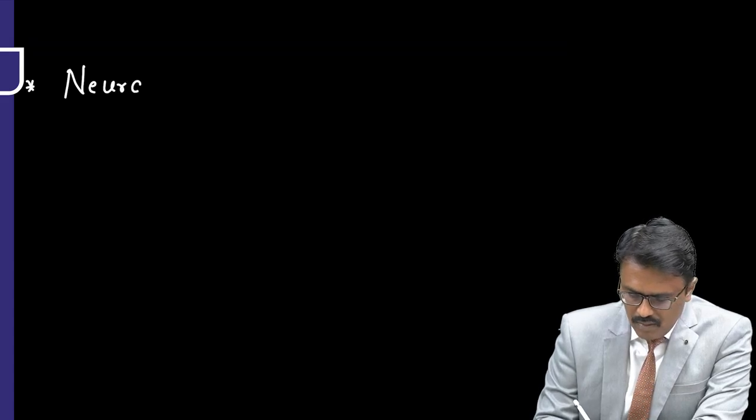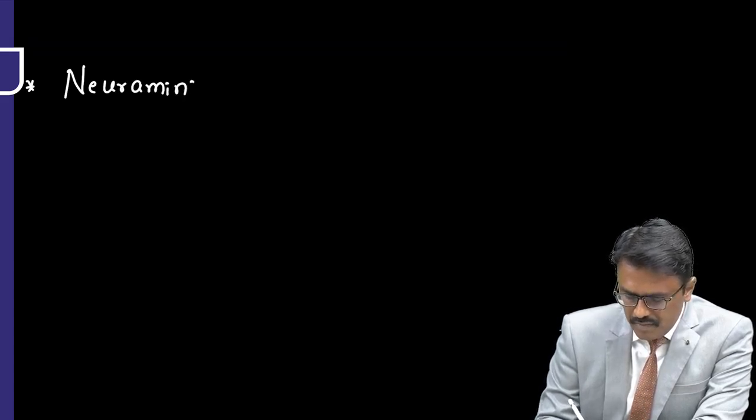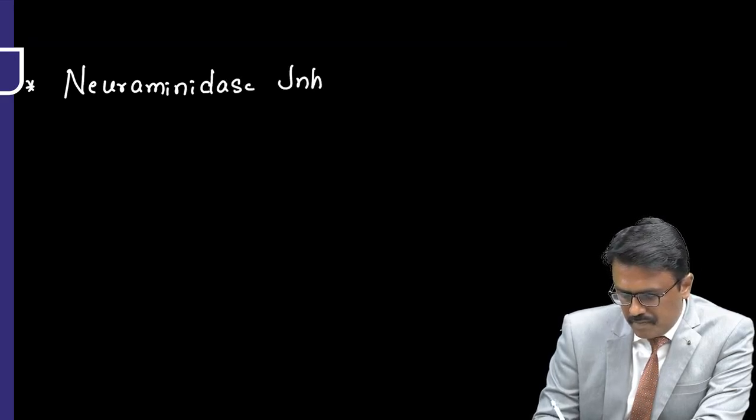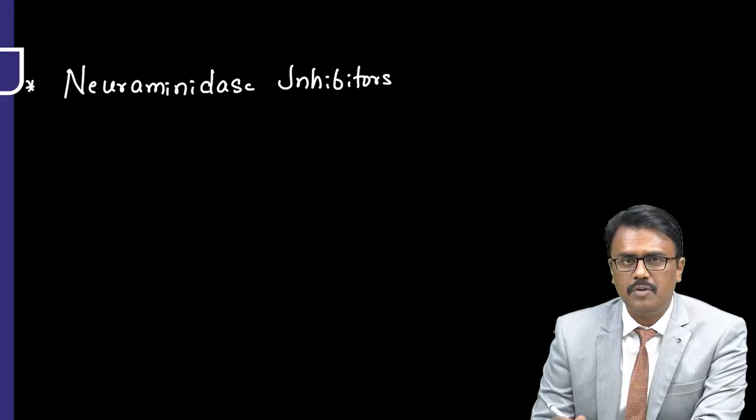Now one more group of drugs which are anti-influenza drugs, very, very important. These are called neuraminidase inhibitors. Now, what is the role of neuraminidase?